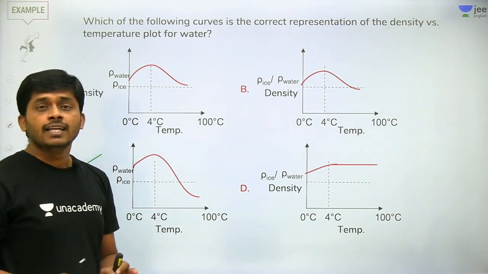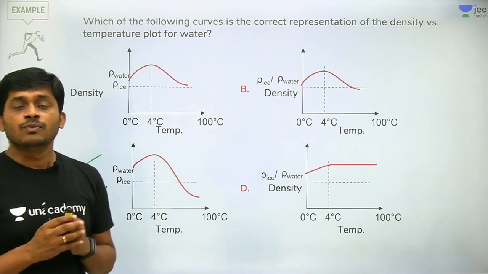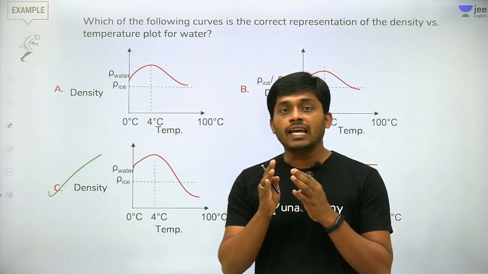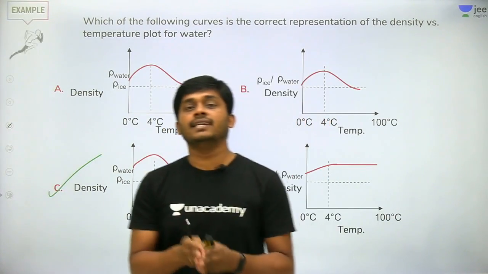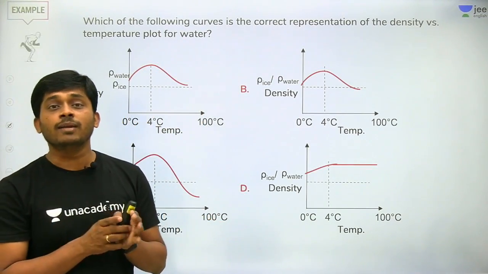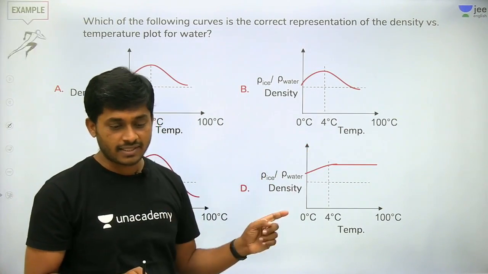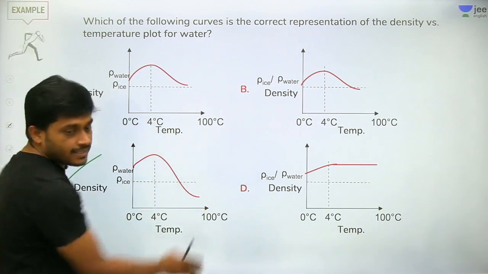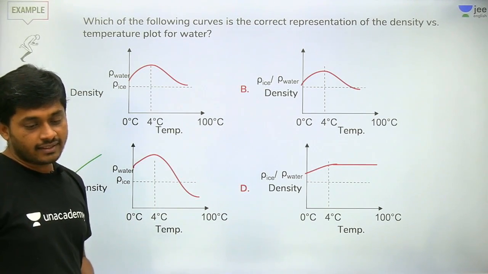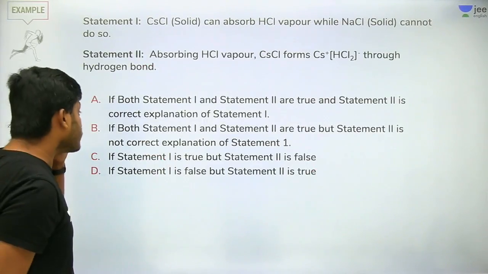If you increase temperature more and more, is the volume increasing or decreasing? Thermal energy breaks hydrogen bonding. Hydrogen bonding between water molecules decreases as you increase temperature. That's the reason why it is decreasing. I got more C's. Very good. Let's move on to the next question.